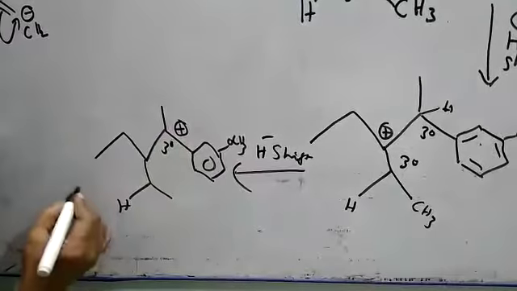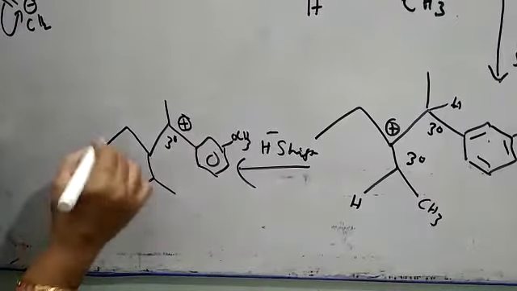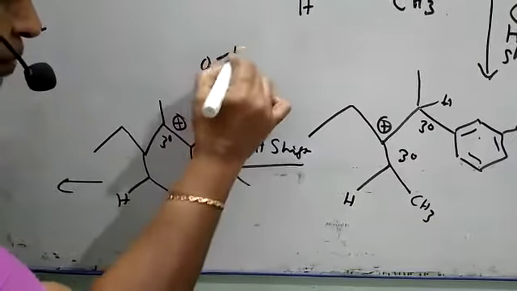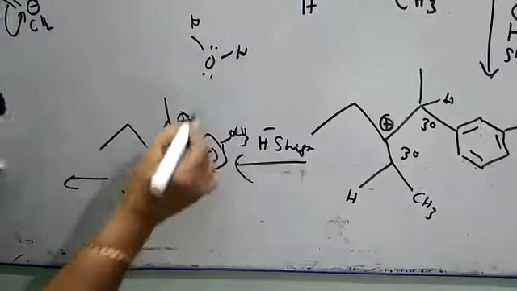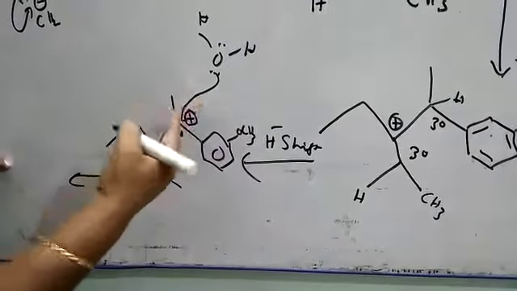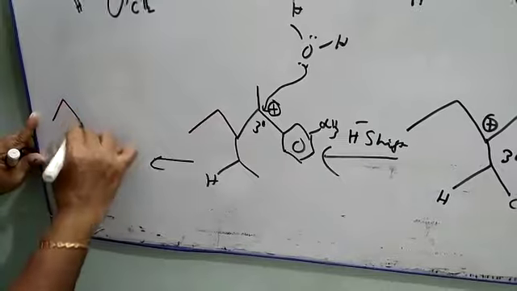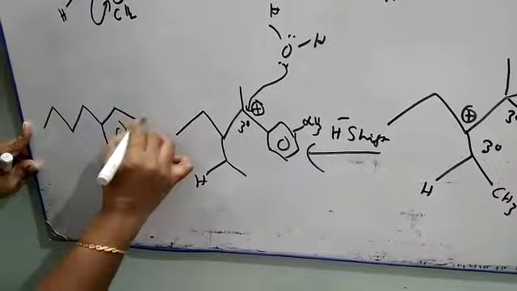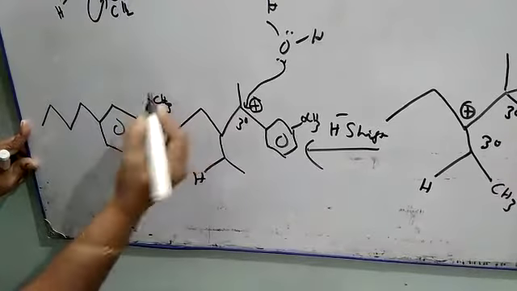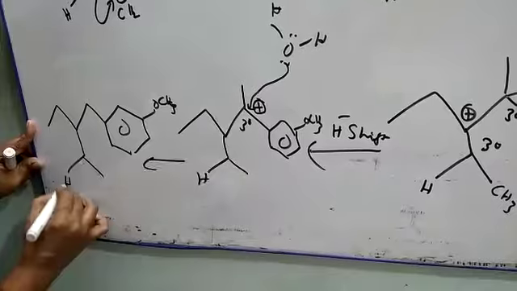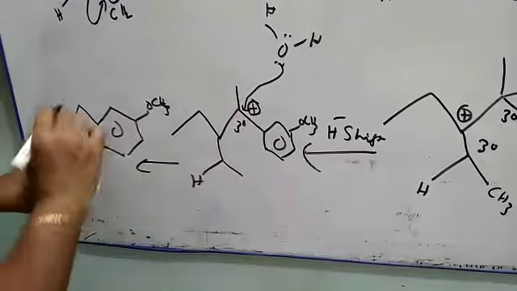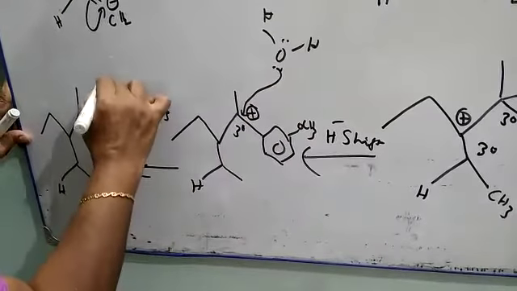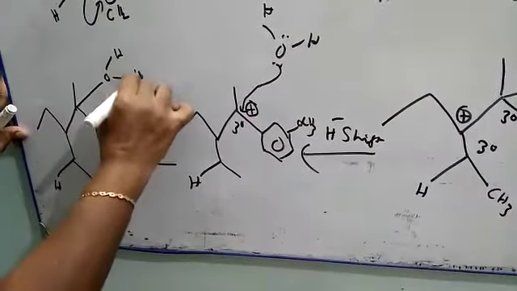Okay. Next point is, you have to add the water here. Next step, addition of water. Now let me do it here itself. Your water, oxygen, yes, with a lone pair it is coming and attacking here. So because of that, what will we get? CH3, yes, H. You can focus here. Here one bond is here. So what is happening? The water is coming and attached. For our convenience, I have just elongated the bond.